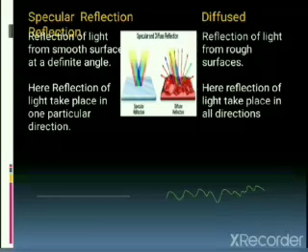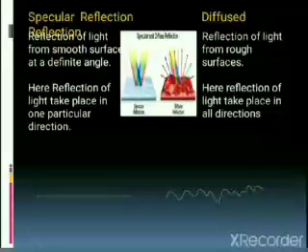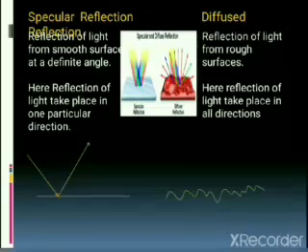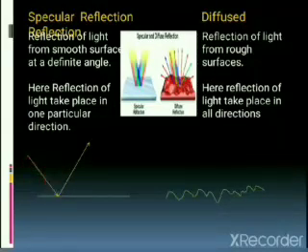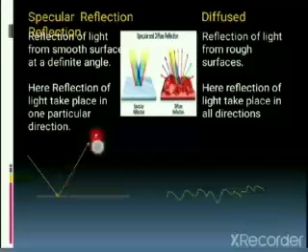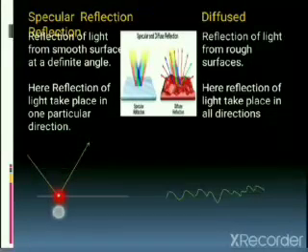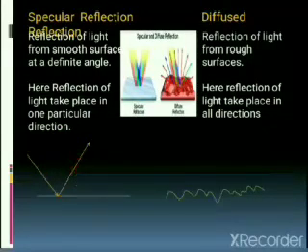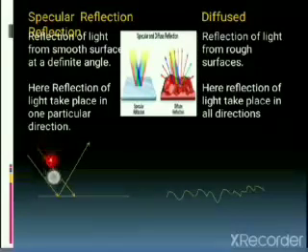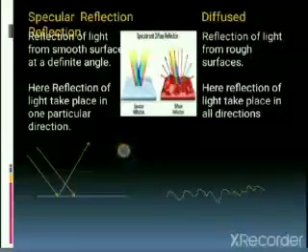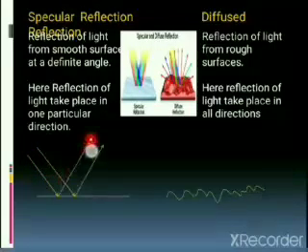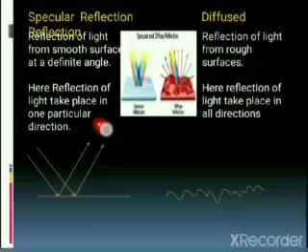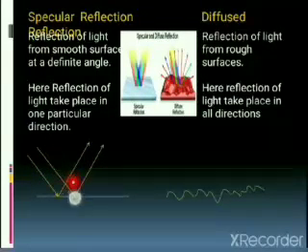So specular reflection, let's see. This is the incident ray. As per the law of reflection, after reflection it will travel in this direction. If you draw a normal, then the angle of incidence and the angle of reflection would be equal. If I take another ray, then this ray would be this and the angle of reflection would be this. So this is specular reflection. In this you will observe that after reflection, the rays follow in one direction.